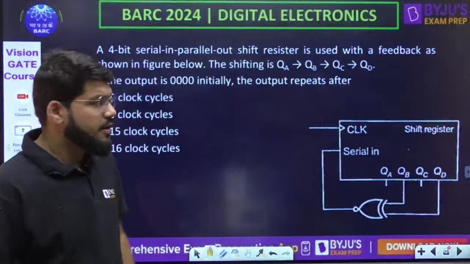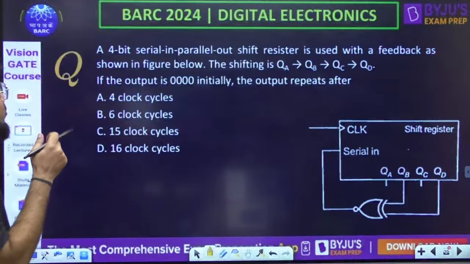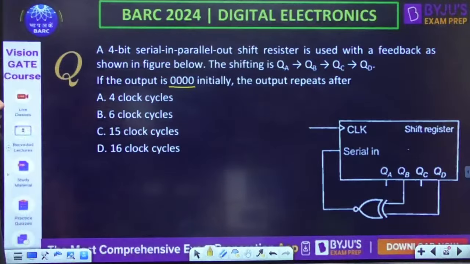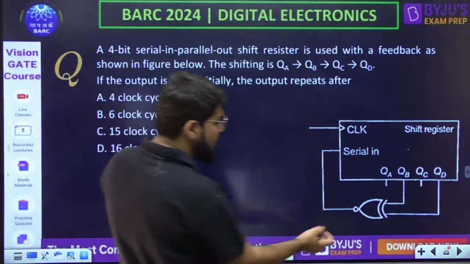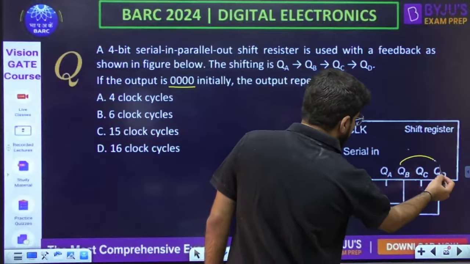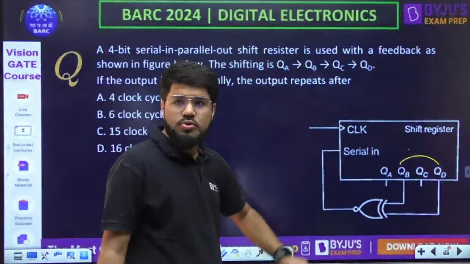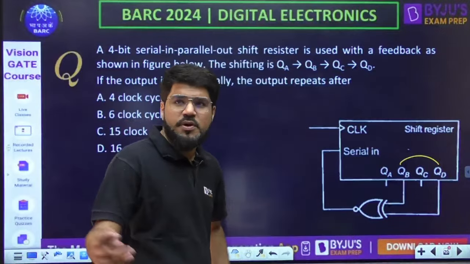So if the output is 0000 initially, then the output repeats after how many clock cycles? Where you have to take the XNOR of QB and QD, and that output of the XNOR gate goes to the serial input, which will be transferred to the MSB on the next clock.